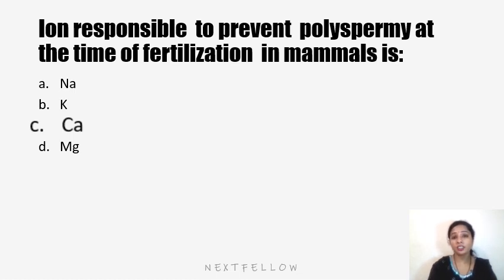And the zona reaction: these enzymes alter the properties of the zona pellucida and change its permeability, to prevent another sperm from penetrating, that is polyspermy, and inactivate species-specific receptor sites for spermatozoa on the zona surface.